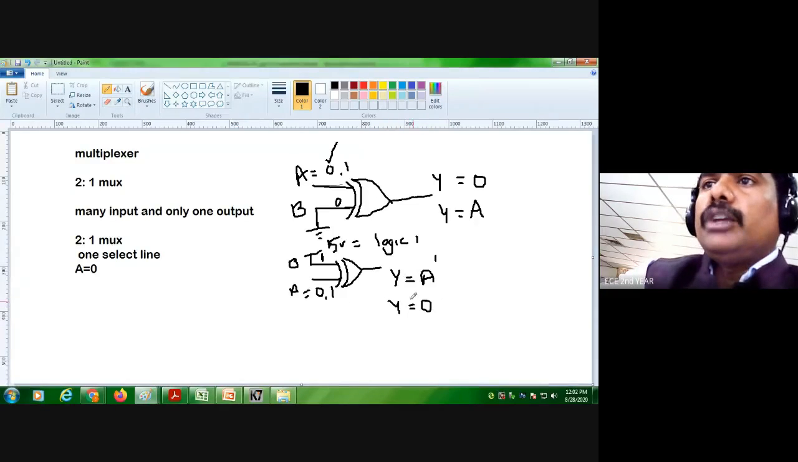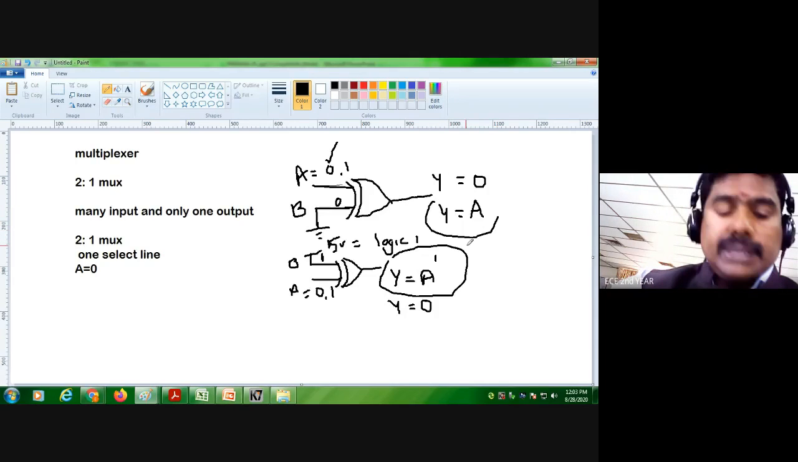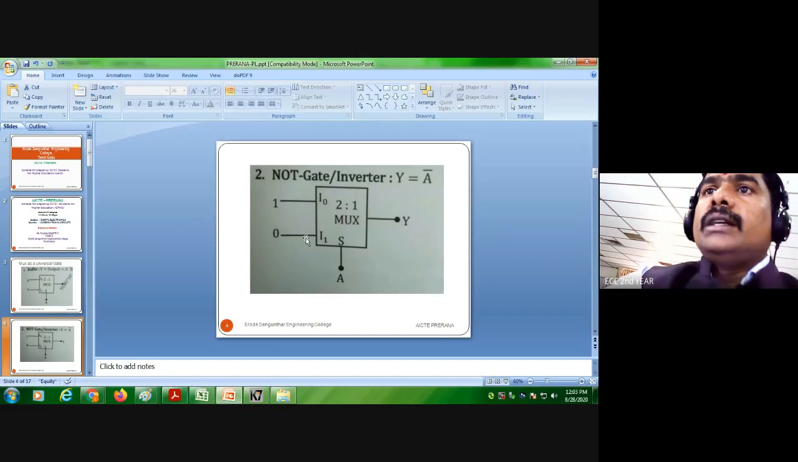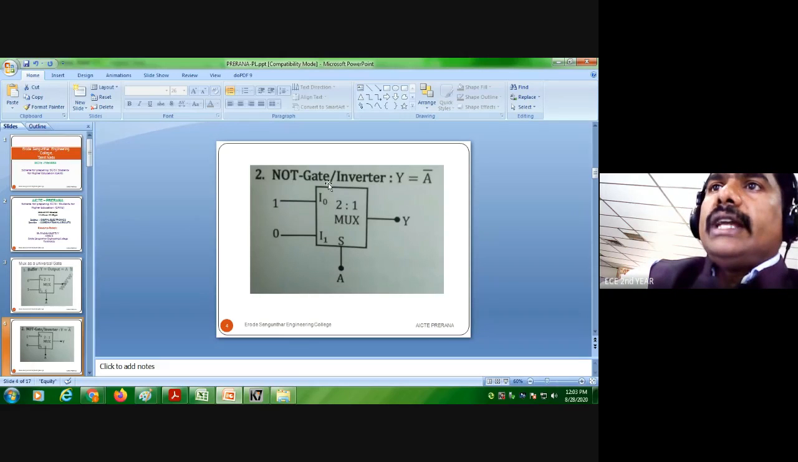Whenever the input is 1 the output is 0, and 0 means 1, so we call this Y equal to A dash. So this can act as an inverter. This can act as a buffer, like that we are going to discuss here. In this we are going to say this is a NOT gate. How can it be a NOT gate, that is inverter, Y equal to A bar.